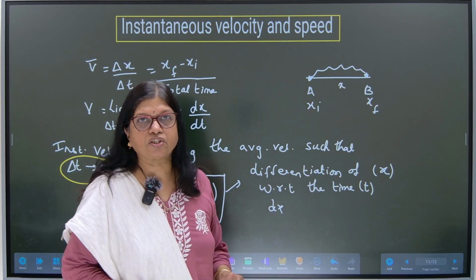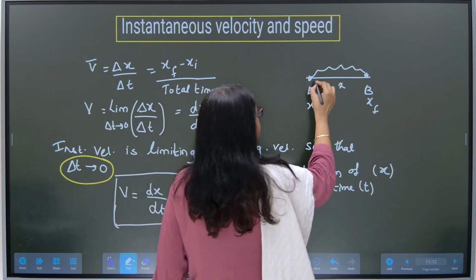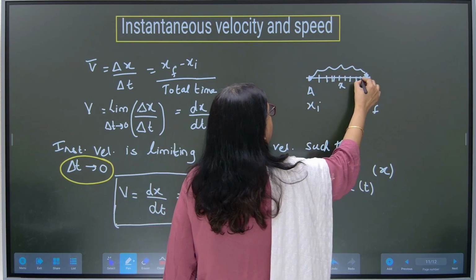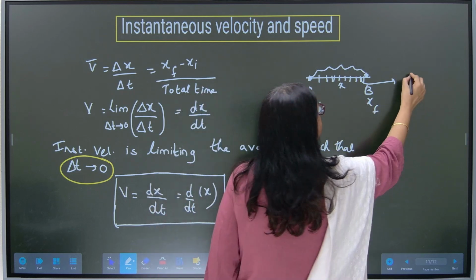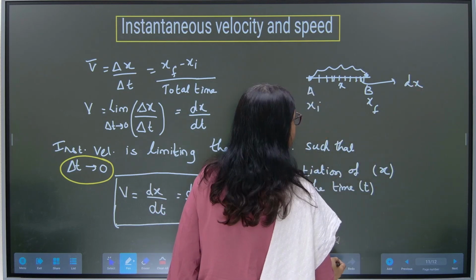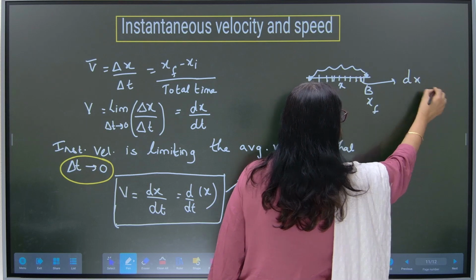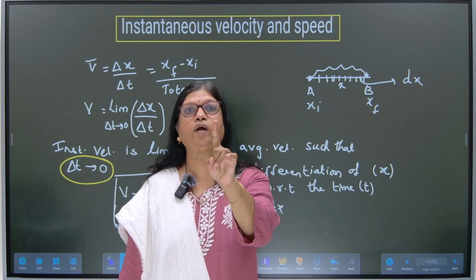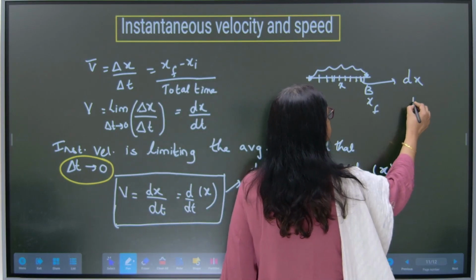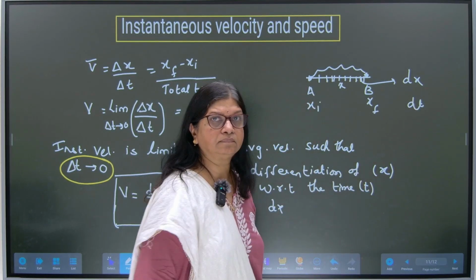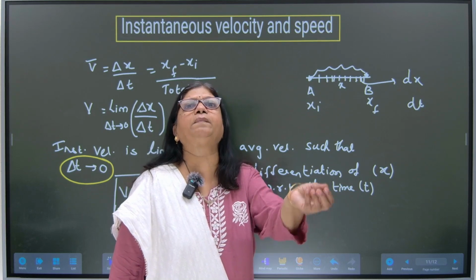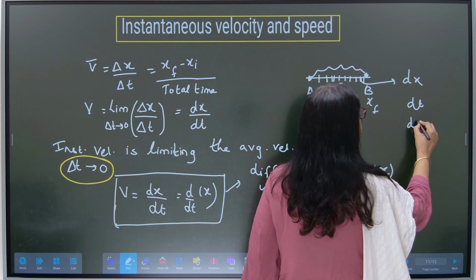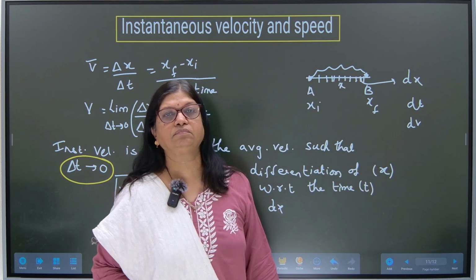Then what is differentiation's meaning here? You are breaking this x into small parts. Those small parts are written in maths as dx. So what is dx? The smallest part of that quantity. What is dt? The smallest part of time. 1 second, 1 millisecond, 1 microsecond. That is dt. What is dv? The smallest part of the velocity.